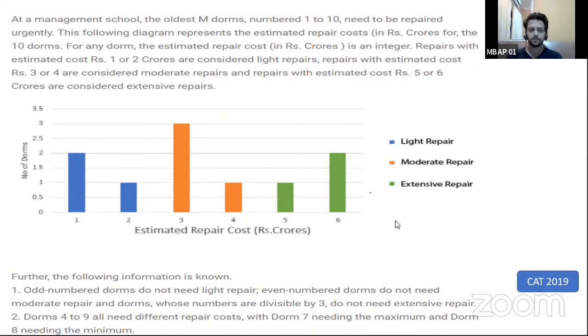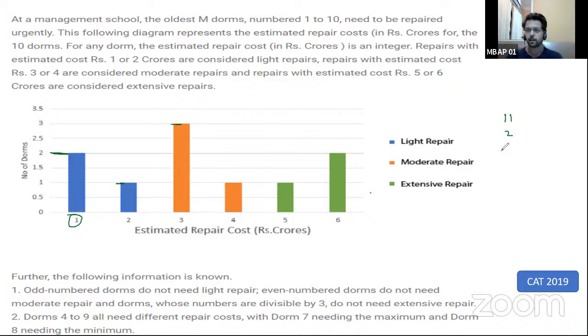As you can see here, the given graph gives you the relation between the number of DOMs and the estimated cost. It does not signify how much cost DOM number 1 will have. What it signifies is that there are 2 DOMs which will have a cost of 1 crore. There's 1 DOM out of 10 which will have a cost of 2 crore.